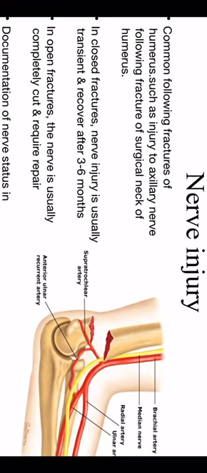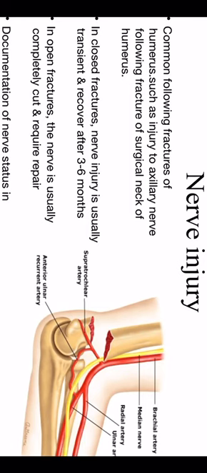In closed fracture, nerve injury is usually transient, with recovery within 3 to 6 months, which we call neuropraxia. We have 3 types of nerve injury: neuropraxia, axonotmesis, and neurotmesis. Neuropraxia is the simplest type, which can be treated with expectant, or let's say conservative, treatment.